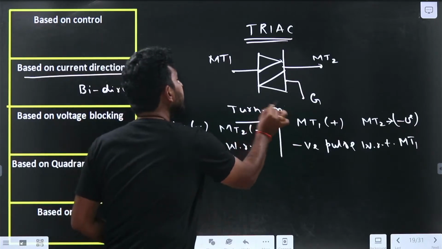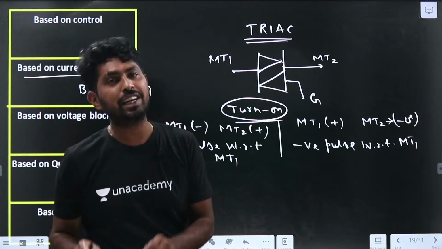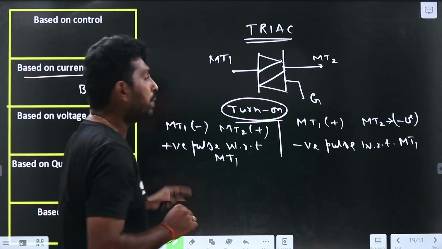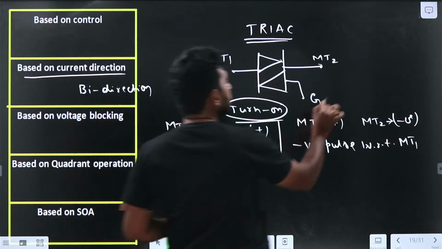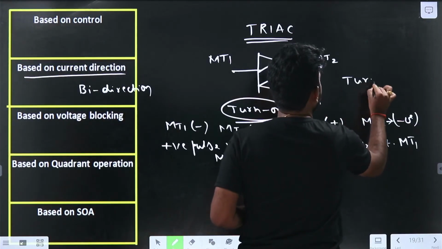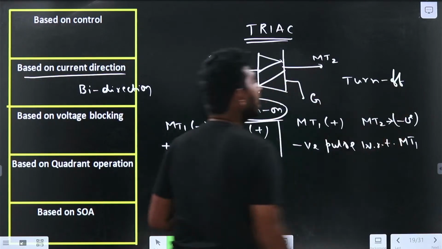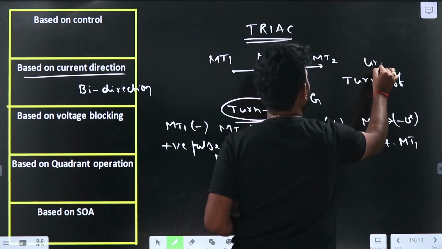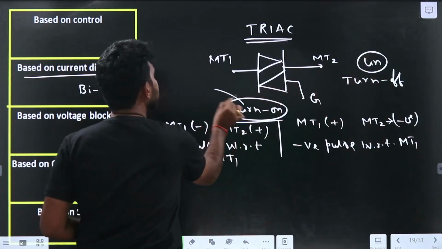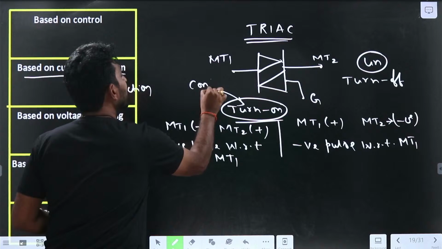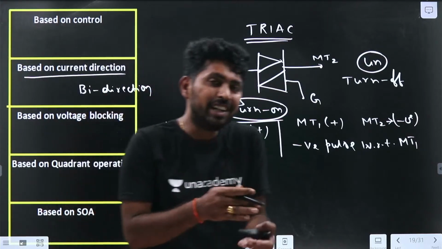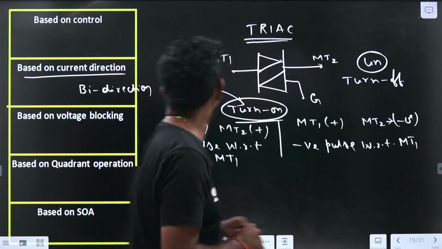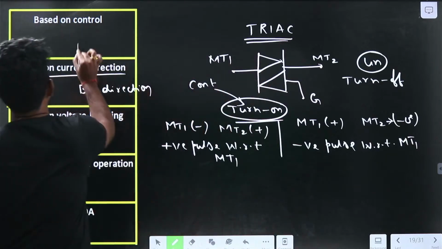So the turn on can be controlled by the gate pulse, and the current can flow in both directions. But turn off is uncontrollable in the TRIAC. Since turn on is controllable and turn off is uncontrollable, we call it a semi-controlled switch.